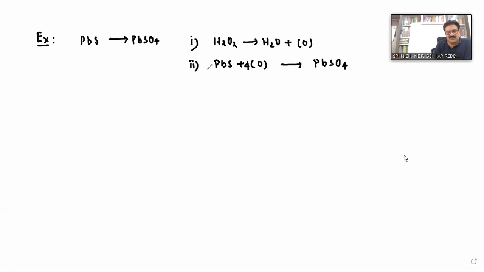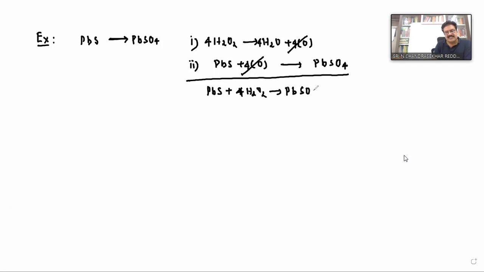For balancing, I am taking 4 here, and here also we should take 4. Now we have to add these 2, then we can cancel the nascent oxygen. So the net equation we get is PbS plus 4H2O2 gives PbSO4 plus 4H2O.